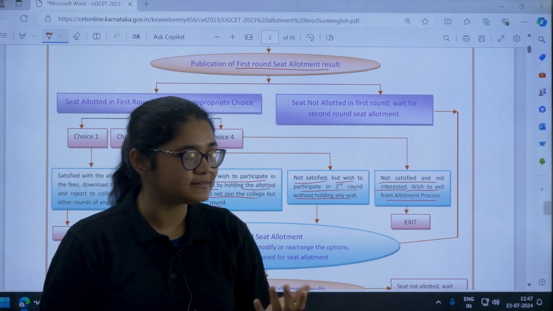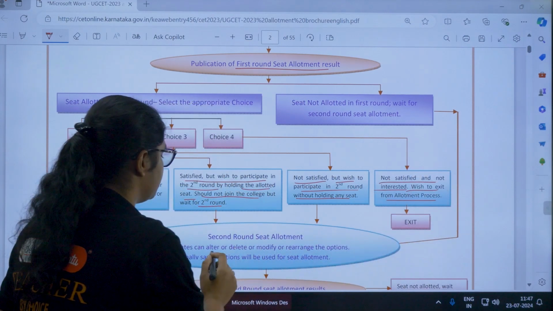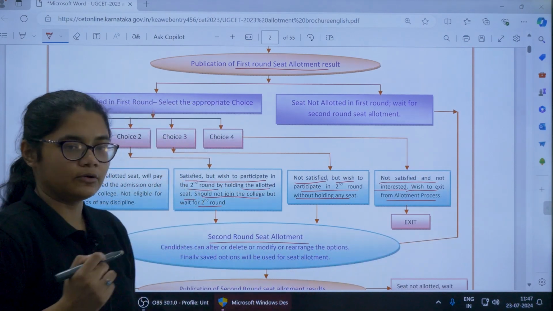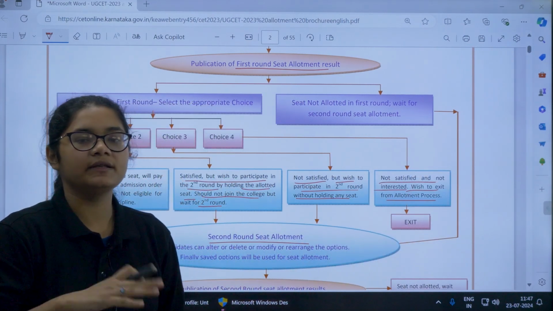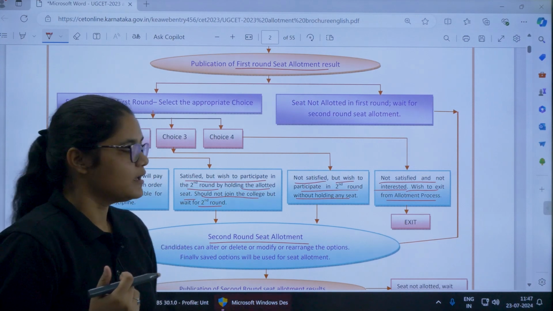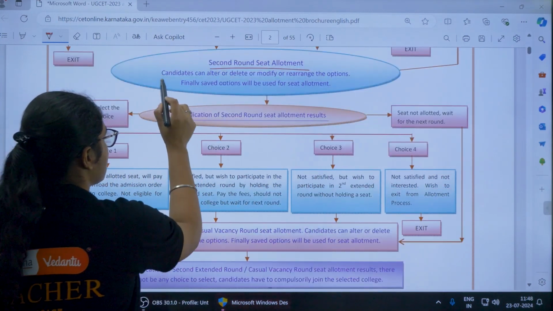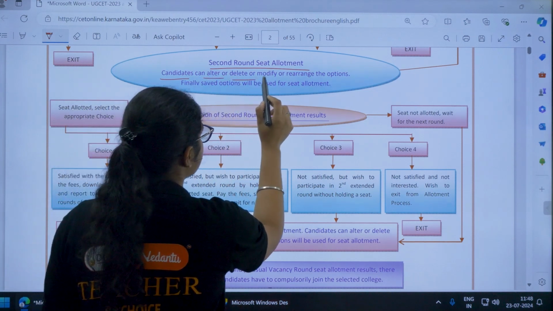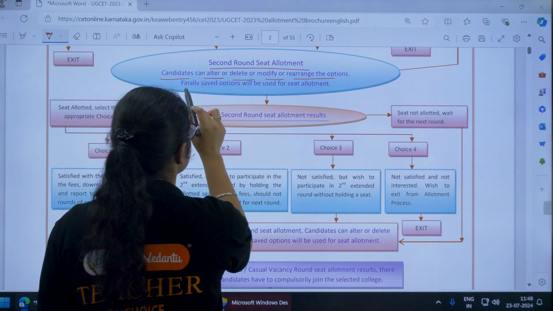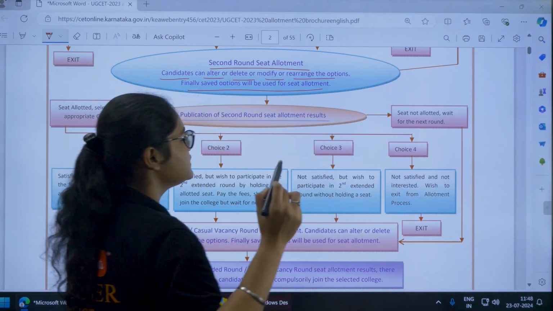But if you do not get a seat, then directly you will be participating in the second round seat allotment. So once the first round is over, there will be a second round of seat allotment. Now let us see what happens in this round. In the second round, again candidates can alter, delete, modify or rearrange the options. Finally, the saved options will be used for seat allotment.